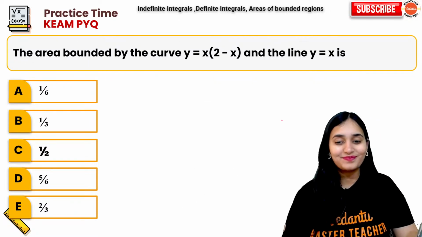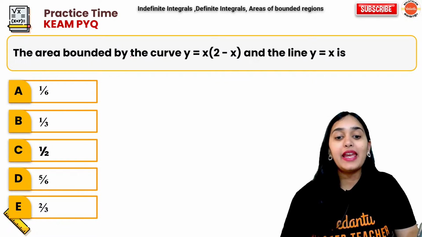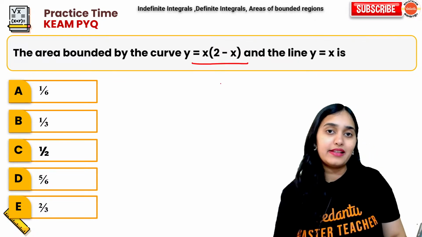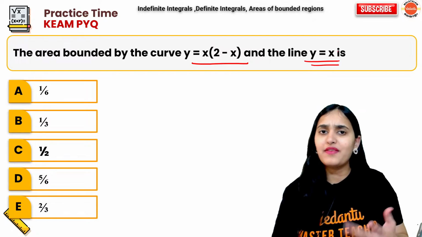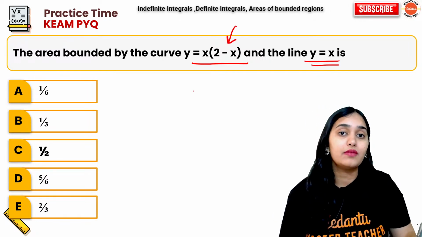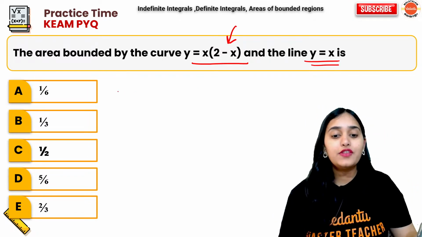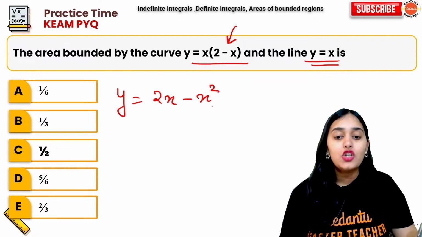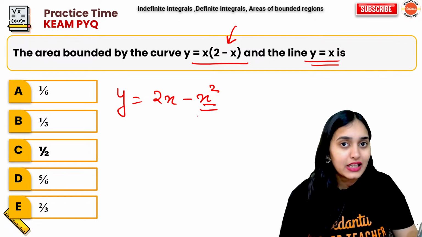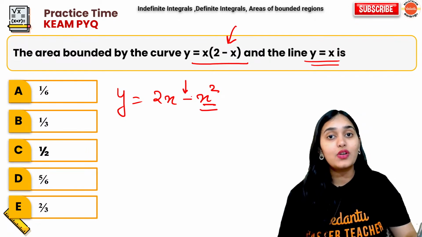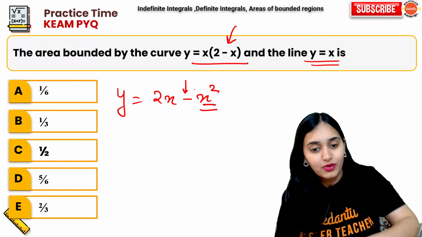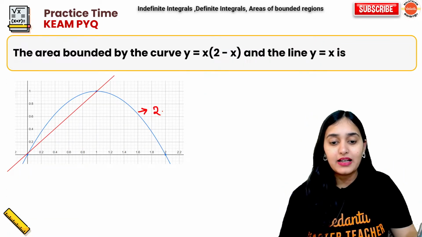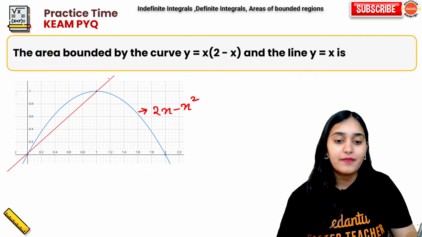Okay. Cool. Next. What is the area bounded by the curve y is equal to x into (2 minus x) and the line y is equal to x? Now y is equal to x is a very simple line, but what about this function? Visualize it. This function is basically 2x minus x square. So this is a quadratic function, but the coefficient of x square is negative, so it will be a downward parabola. It will look like this.